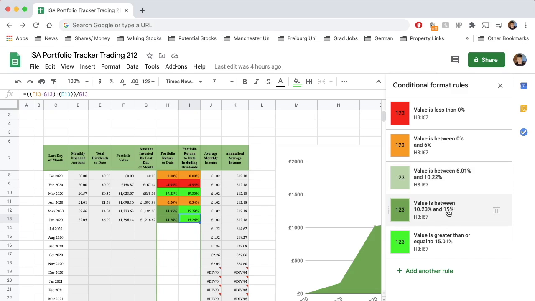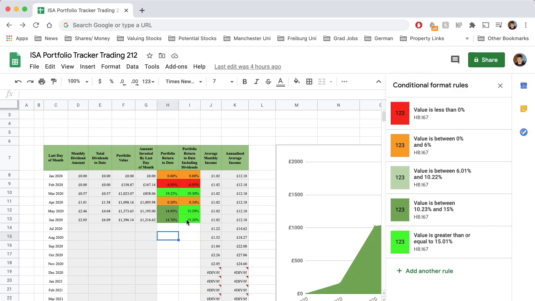So really what we aim to be in is the dark green. The dark green is a return of 10.23%, so better than the average, and 15%, which is like, I'm okay with that. I'm actually very okay with that. That's great. And then if somehow we're able to get a return better than 15.01%, that is exceptional. Like, I'm really, really happy with that.